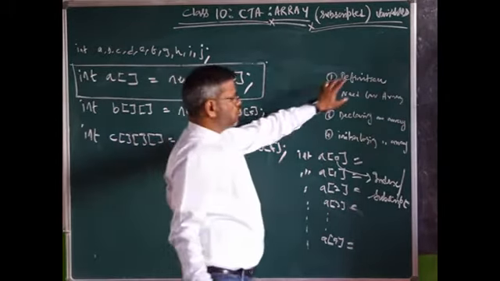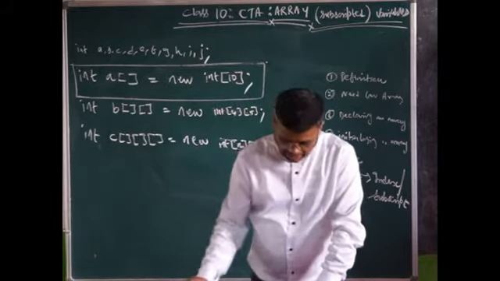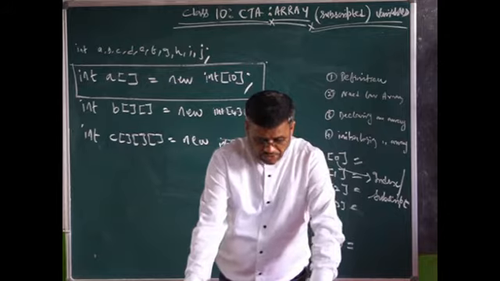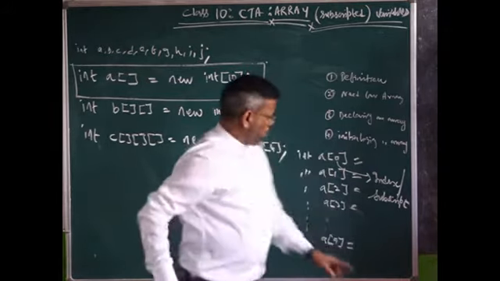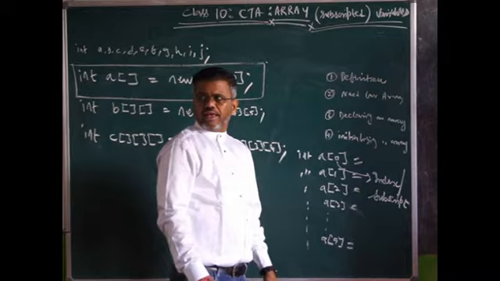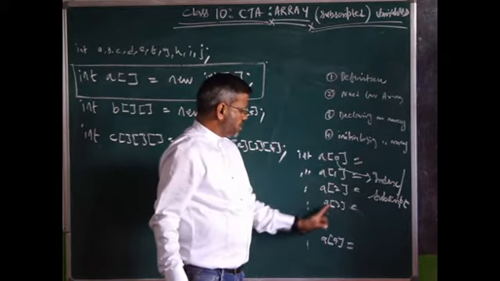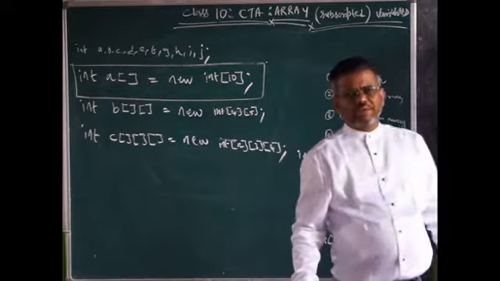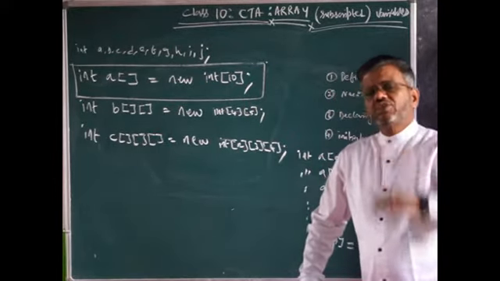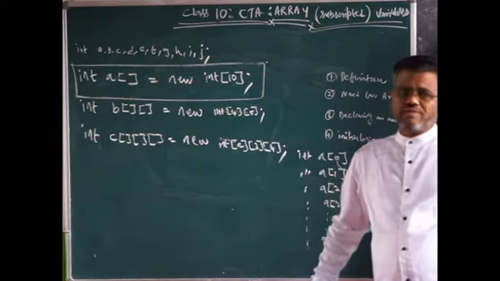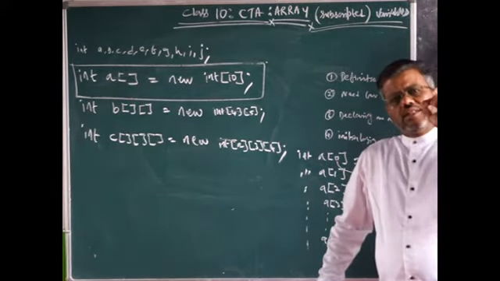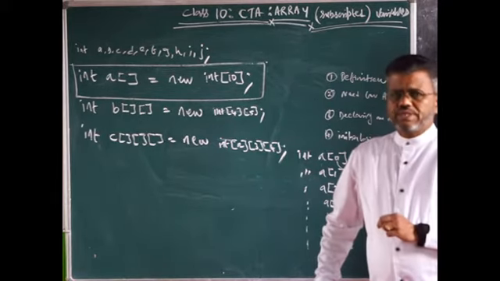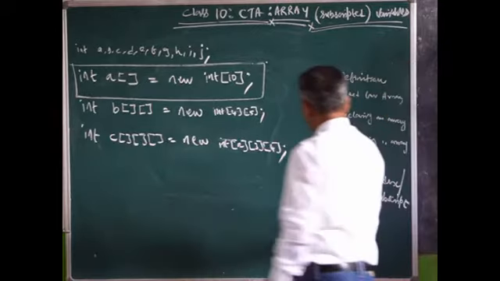So this is the declaration of an array. First, I told you the definition of an array. An array is a collection of variables of the same data type which are referenced by a common name. All of them have a common name: A of 0, A of 1, A of 2, A of 3, A of 4, A of 9. The number given within the square bracket alone varies. What you put within the square bracket has to be an integer. You cannot have a decimal point. That number is known as an index or a subscript. Right?